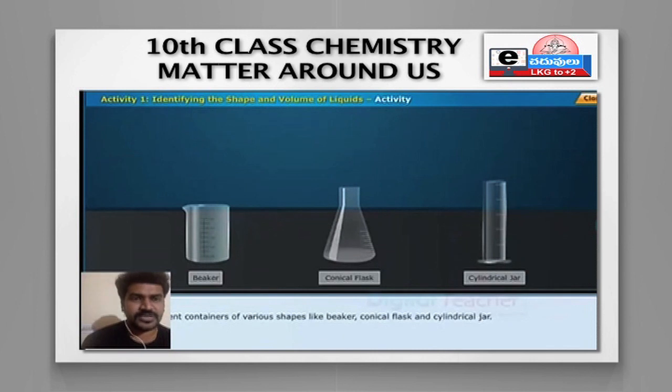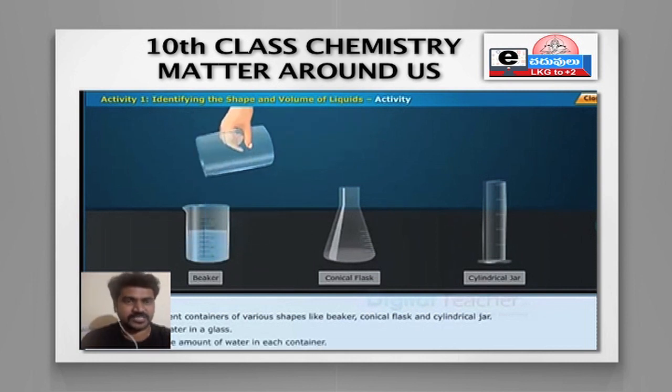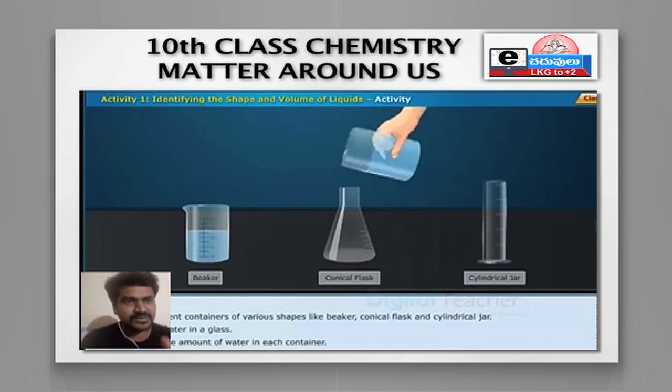So we have taken three different containers, right? Now we'll take some water, suppose 100 ml, and pour it into each container. That means 100 ml in the beaker, 100 ml in the conical flask, and 100 ml in the cylindrical measuring jar.